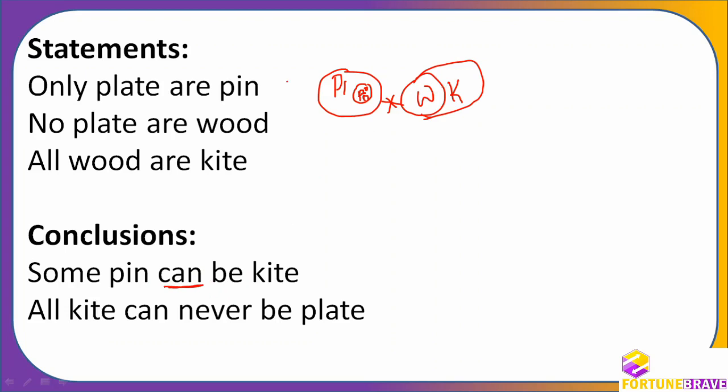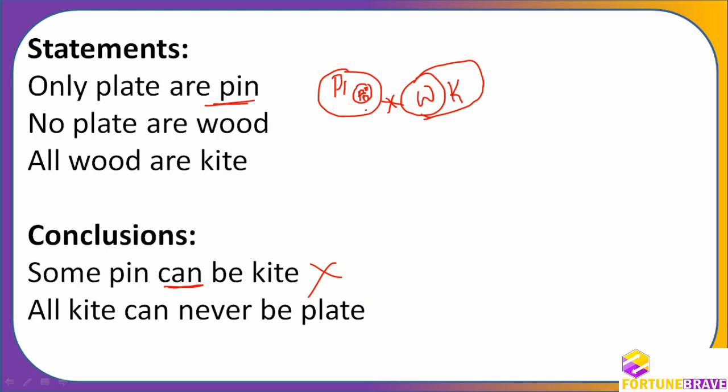How is it possible? They say only plate or pin, so pin cannot be anything else. So not possible at all. From this statement itself I can say, only plate or pin means nothing else is pin. So kite cannot be pin. All kite can never be plate.